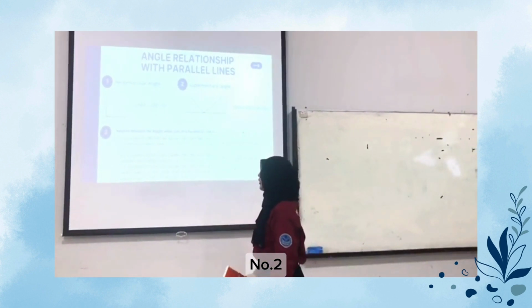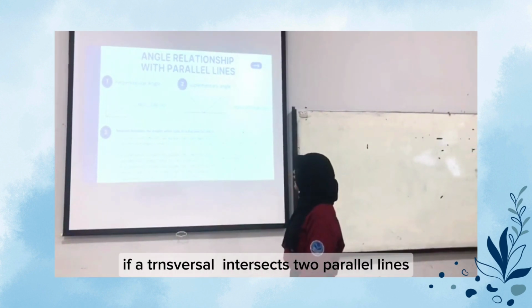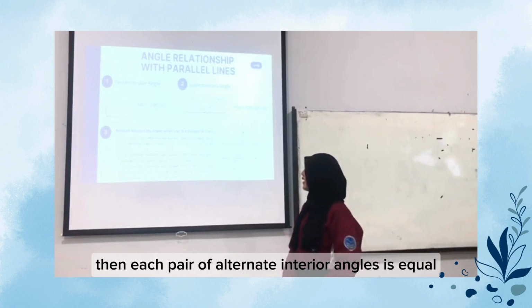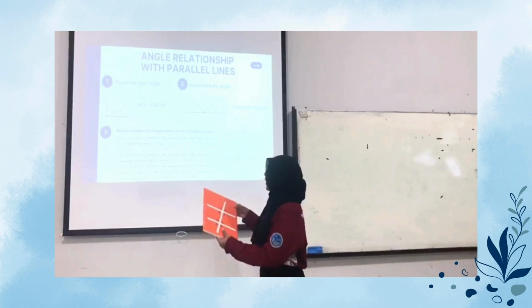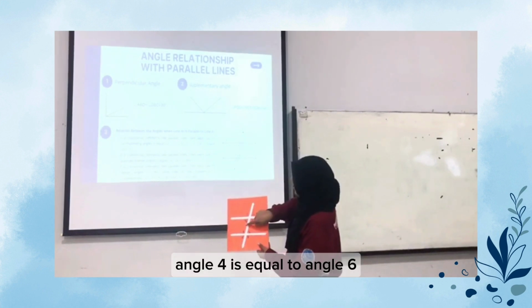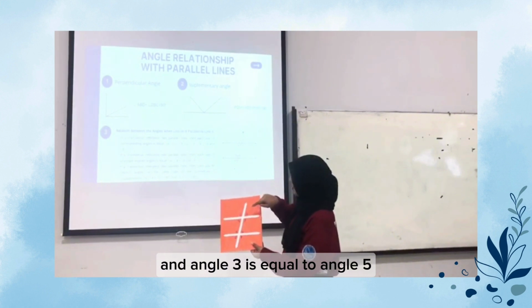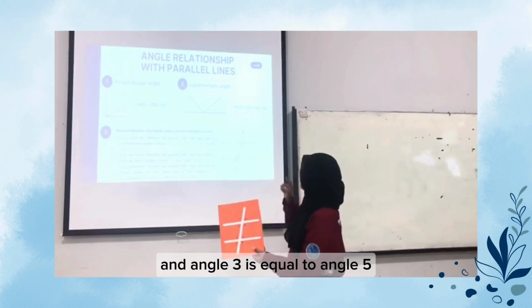And number 2, if a transversal intersects two parallel lines, then each pair of alternate interior angles is equal: angle 4 equals angle 6, and angle 3 equals angle 5.